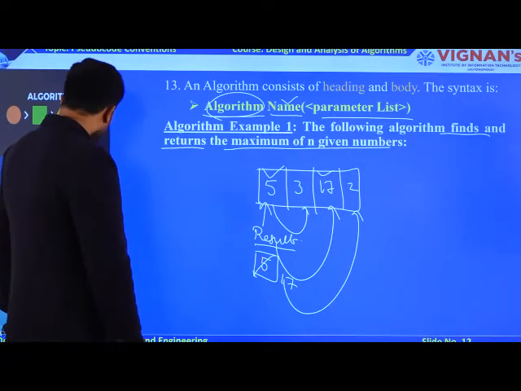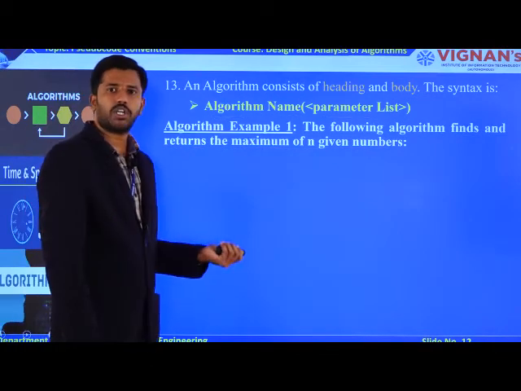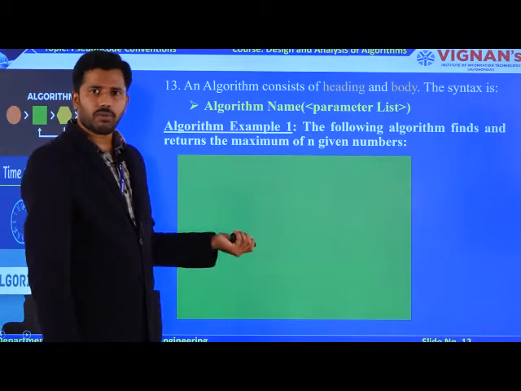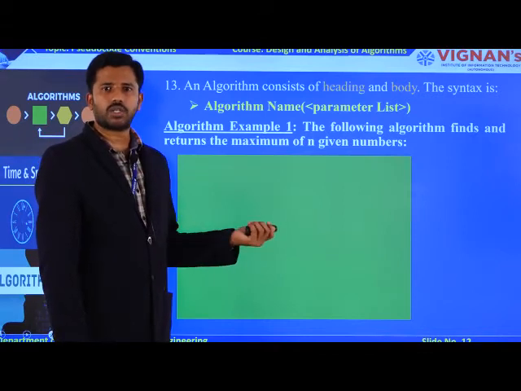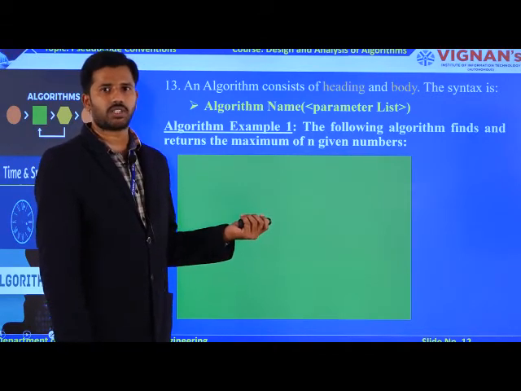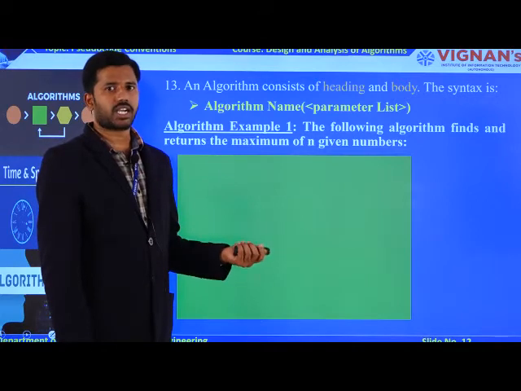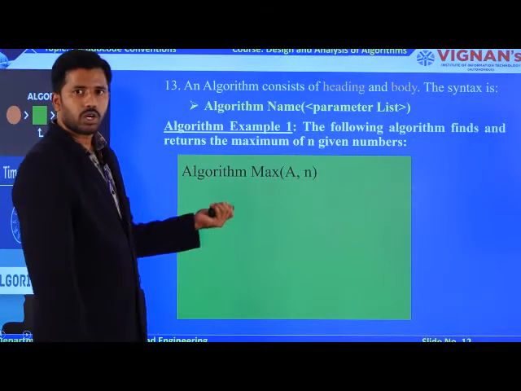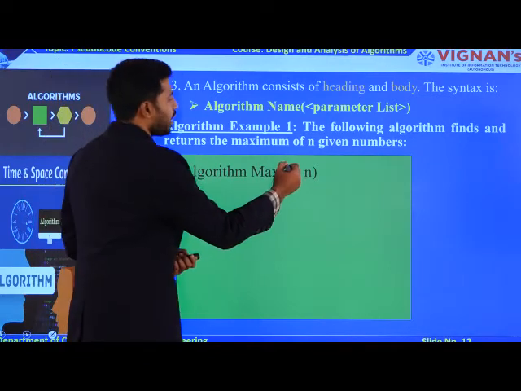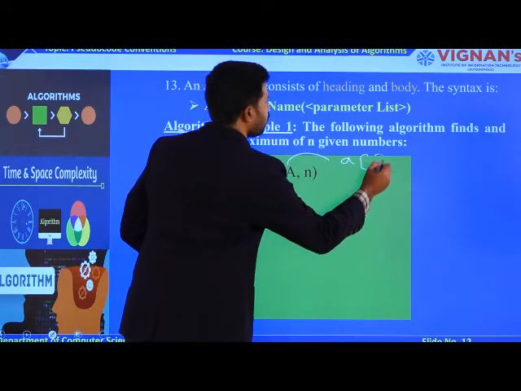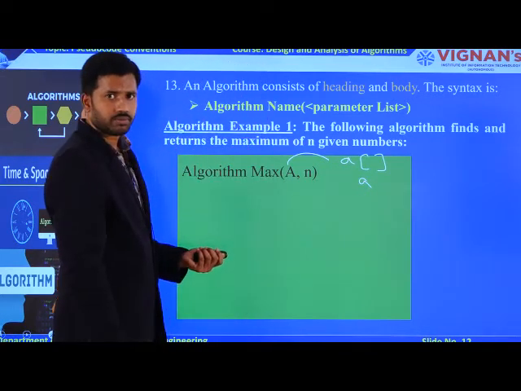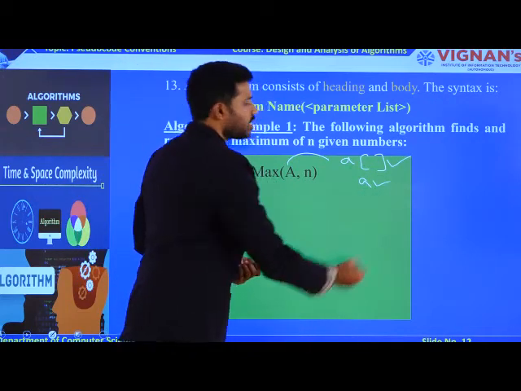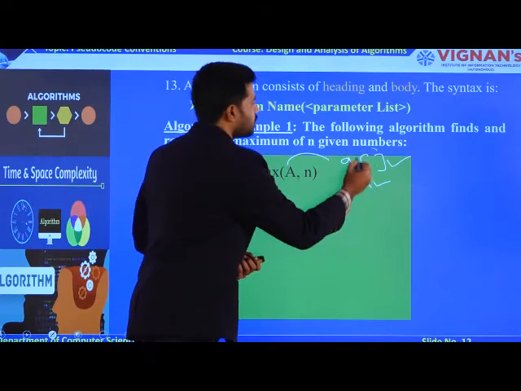Now try to observe how the algorithm is going to be to solve this particular task. To solve this problem, first of all, you need to identify how many parameters you require. Ultimately, you require 2 parameters, right? The first parameter is an array, and the second parameter is the size of the array. You can write the array as A with the subscript notation, or you can write simply the name itself. This defines the array notation, right? What happens if I write A simply without the subscript symbol?